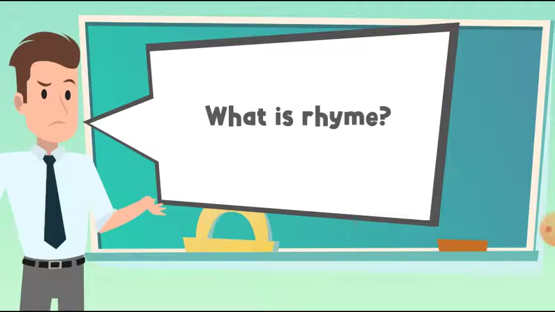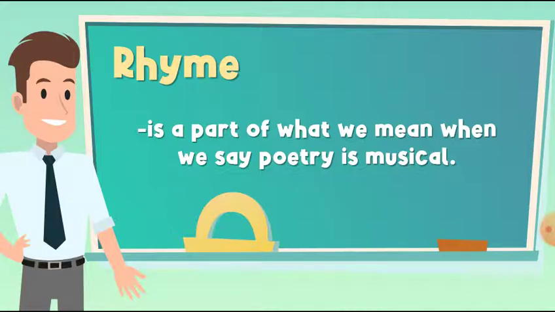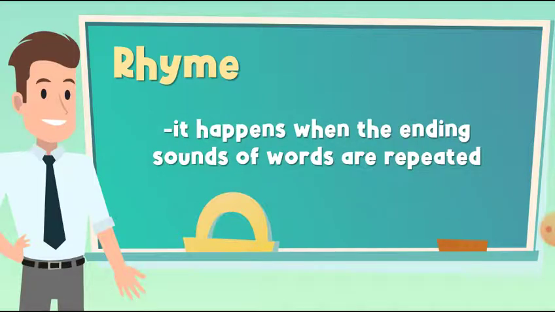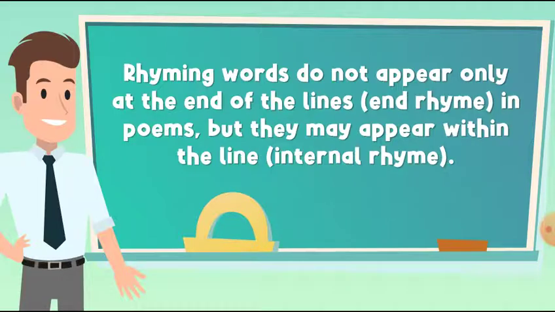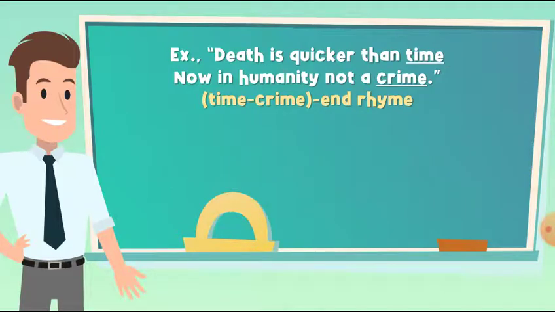What is rhyme? Rhyme is a part of what we mean when we say poetry is musical. It happens when the ending sounds of words are repeated. Rhyming words do not appear only at the end of the lines in poems, but they may appear within the line, or internal rhyme. Example: death is quicker than time, now inhumanity not a crime. Time or crime, and rhyme.